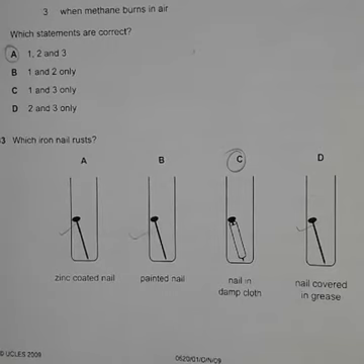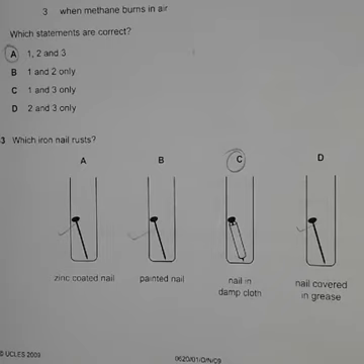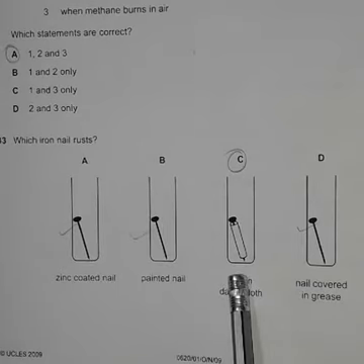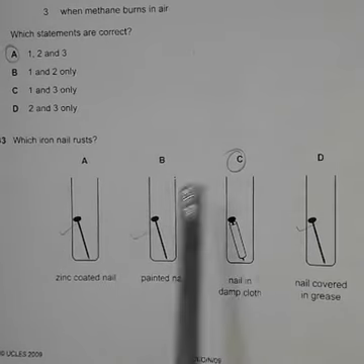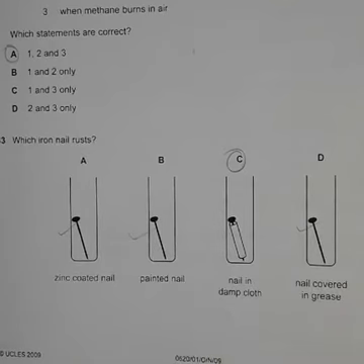But when you cover the iron nail with damp paper, this paper cannot protect it from rusting. So in this case the iron nail will rust. In the rest of the cases the nail does not rust. Clear?